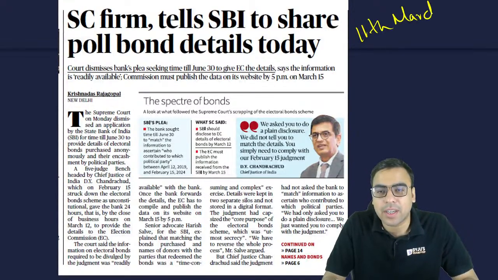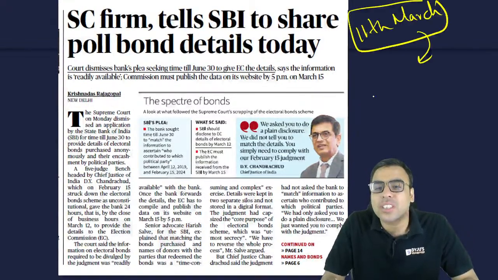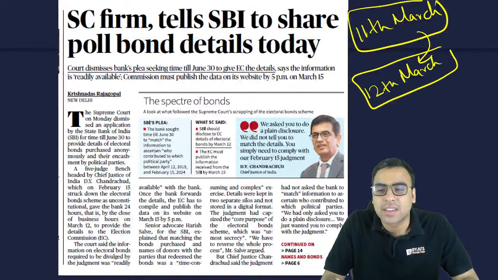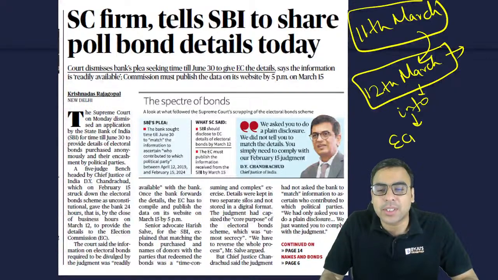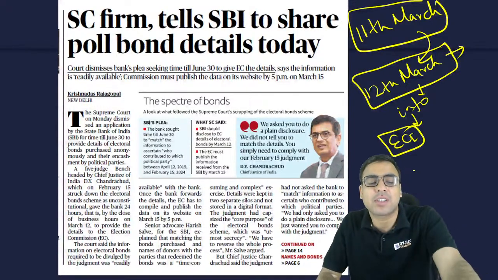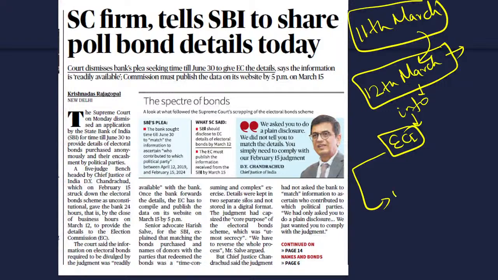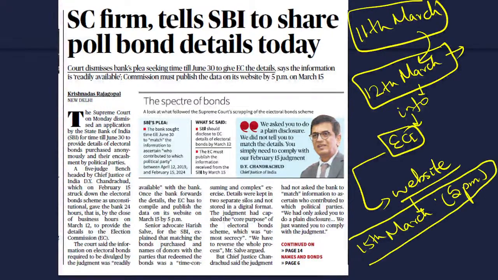The hearing happened on 11th March, and the Supreme Court said the next day, that is today, by the end of 12th March, you have to declare all the information and give it to the Election Commission of India. And the Election Commission of India is supposed to put it on the website by 15th March, 5 p.m. That is what the order of the Supreme Court says.